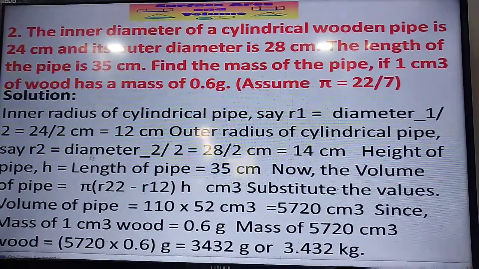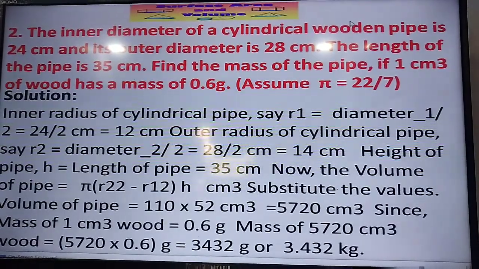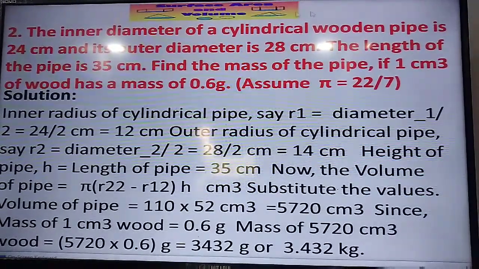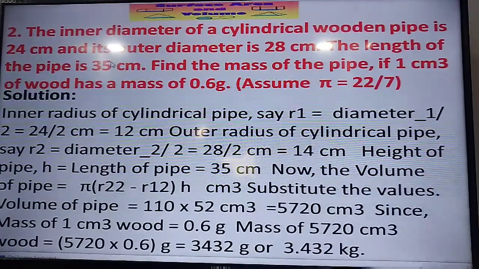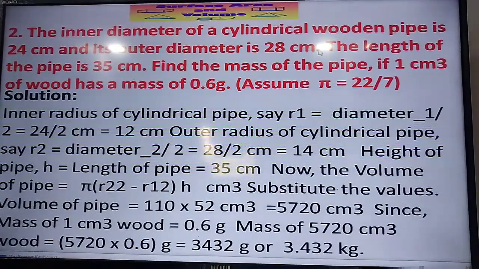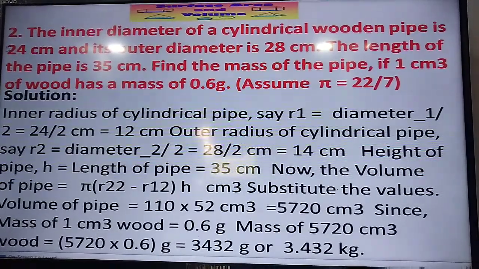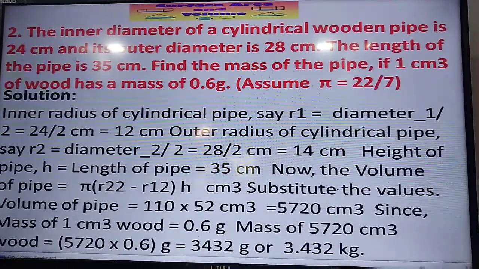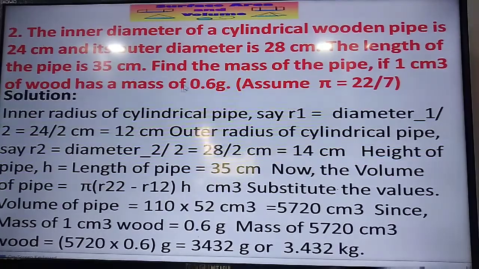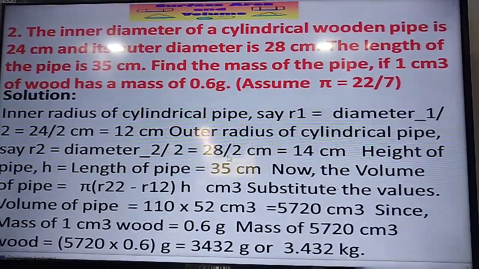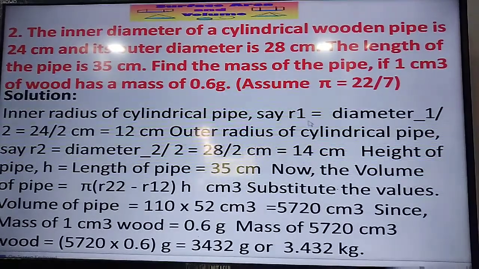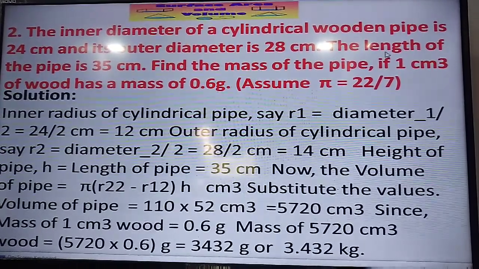What is given in the second problem? The inner diameter of a cylindrical wooden pipe is 24 centimeter, and outer diameter is 28 centimeter. Inner diameter 24 centimeter means inner radius is 12 centimeter, and outer diameter 28 centimeter means outer radius is 14 centimeter.